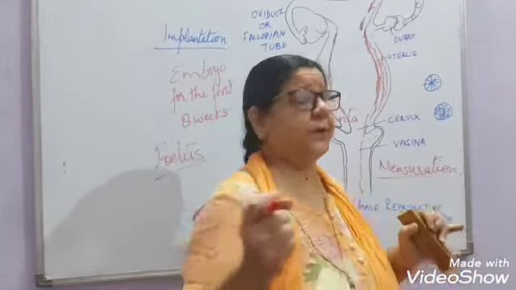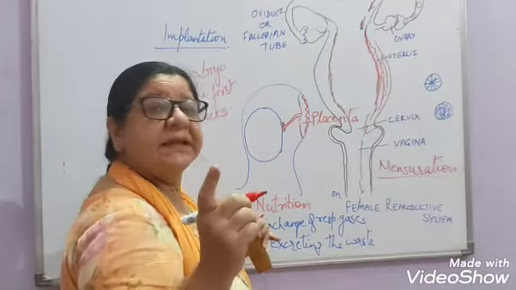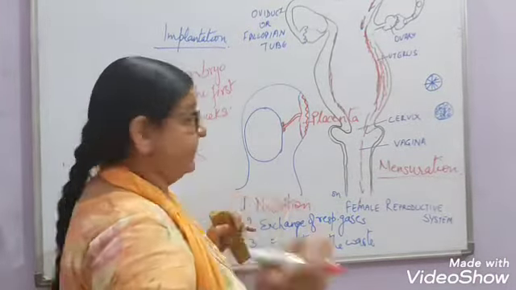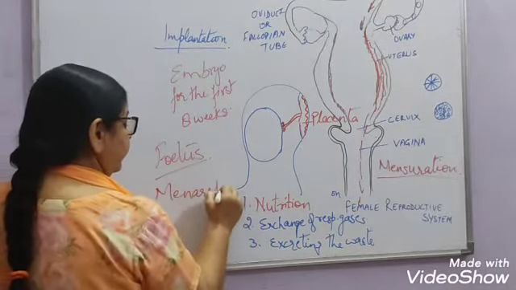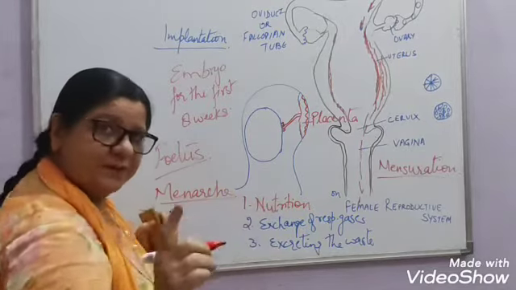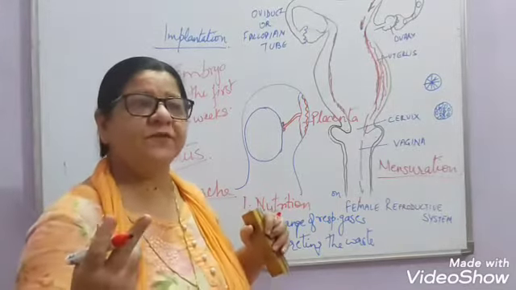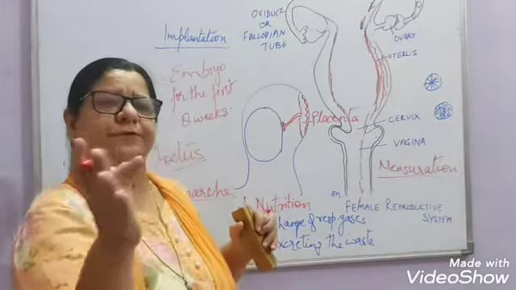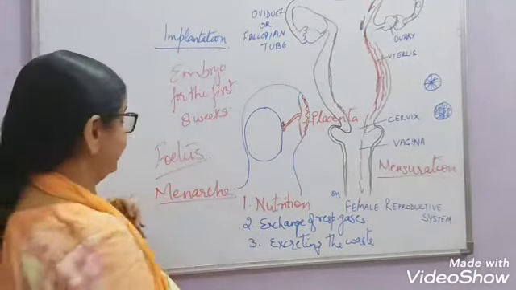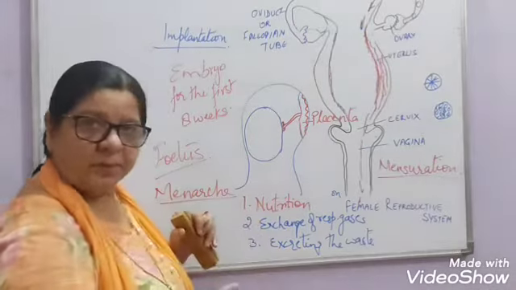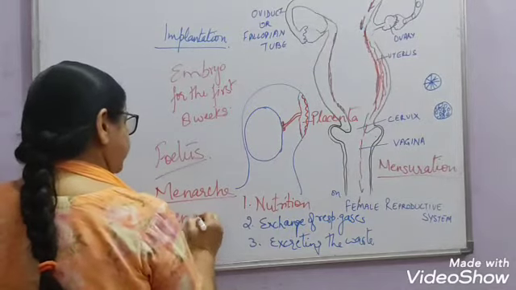The first menstruation, when it starts at the time of puberty, is known as menarche. Right? That is the first menstruation when it takes place. And when a woman reaches the age of about 45 to 50, 52, 53, which also depends from individual to individual, then this process stops. The process of menstruation stops, and that is known as menopause.